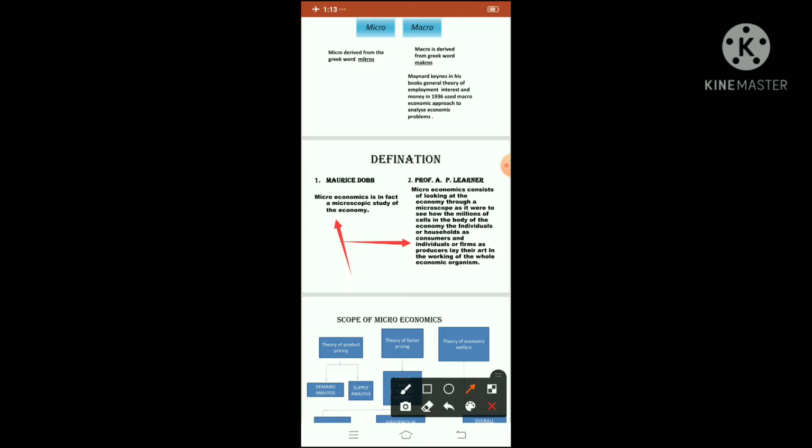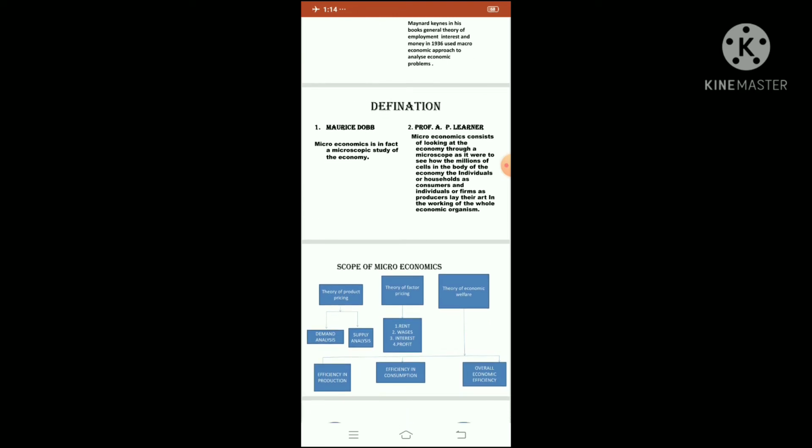So they are studying microscopic study. That means studying in detail, in small ways, in small parts. They are studying microeconomics. So this definition is according to Professor A.P. Lerner. I will repeat again. Microeconomics consists of looking at the economy through a microscope, as it were, to see how the millions of cells in the body of the economy, the individuals or households as consumers and individuals or firms as producers, play their part in the working of the whole economic organism, children.